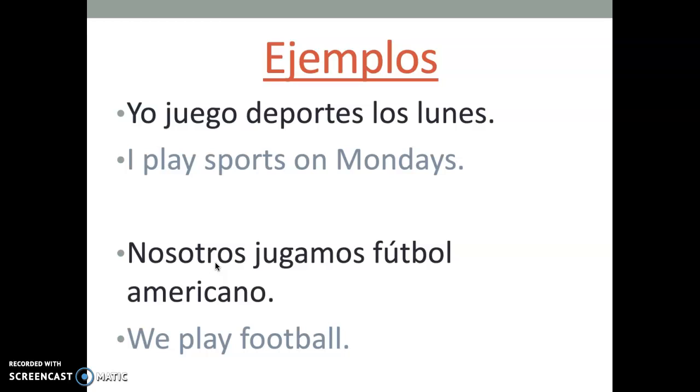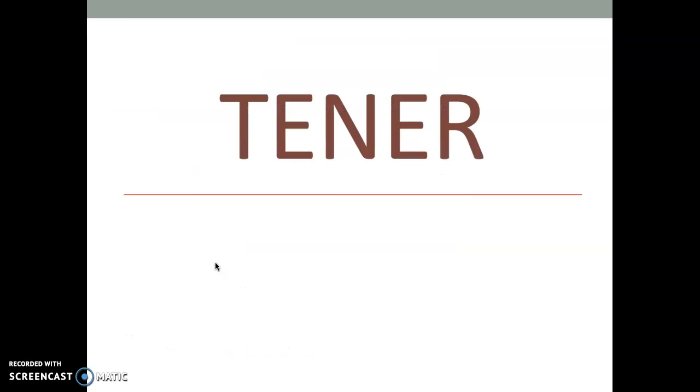Our last verb that we are going to get to is our verb tener. So you guys have seen this verb multiple times throughout the semester. One of the most common times we learned it is when we talked about our age. So when we learned cuántos años tienes, and we said yo tengo 14 años or yo tengo 15 años, when you learned how to talk about how old you are.